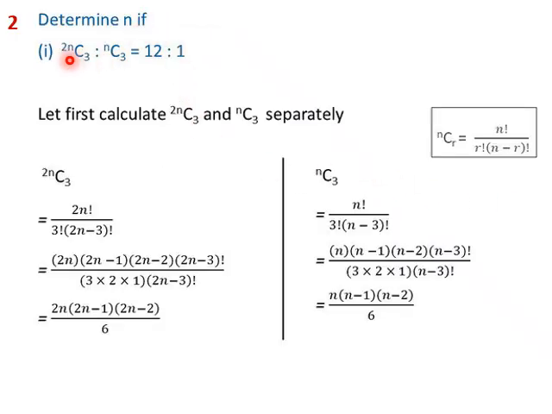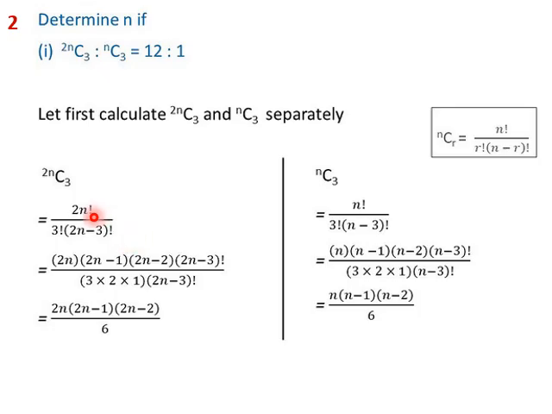Determine n if 2nC3 to nC3 is equal to 12 is to 1. So we compute separately these two terms, then divide it and make it equal to 12 by 1. Let us compute 2nC3. This is 2n factorial divided by 3 factorial into 2n minus 3 factorial. This is the formula for nCr: n factorial by r factorial into n minus r factorial. So this will be 2n factorial divided by 3 factorial into 2n minus 3 factorial.